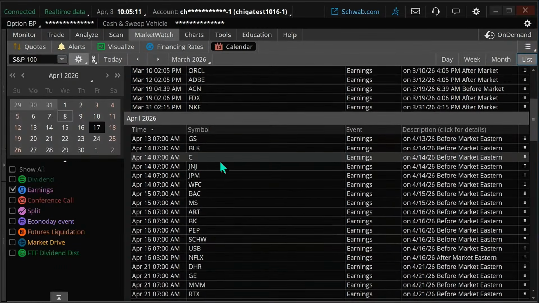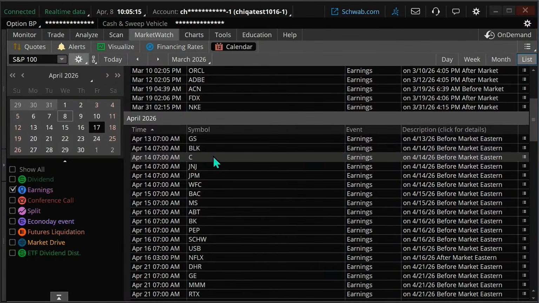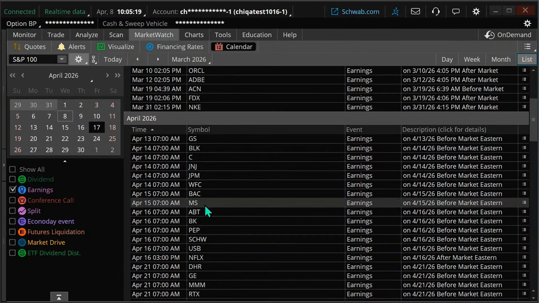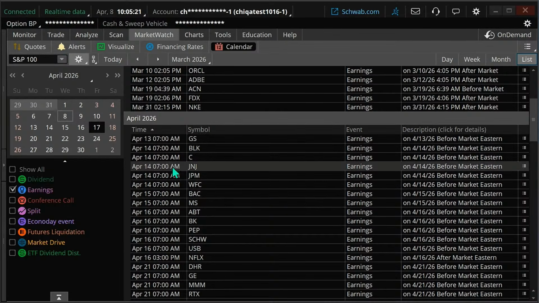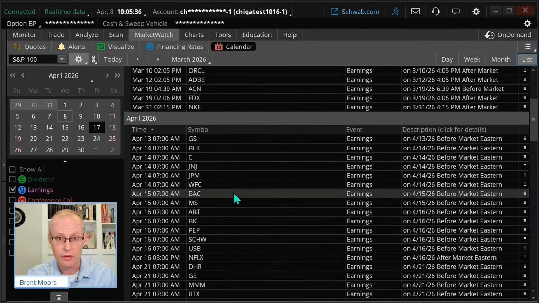Now, look at the symbols. Goldman Sachs, BlackRock, Citigroup, Johnson & Johnson, JPM, Wells Fargo, Bank of America, Morgan Stanley. Do you see something in common with all those? Those are all financial companies, and that's how earnings season traditionally kicks off. But regardless of that, that just means over the next 3-4 weeks, a lot of companies are going to have earnings.